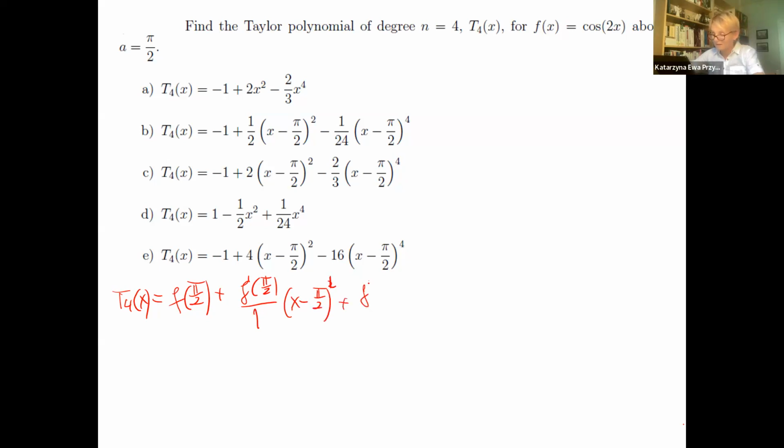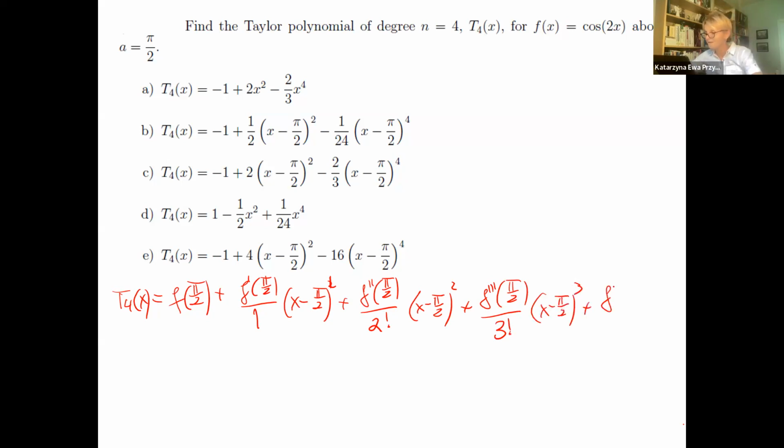And then the second derivative over 2 factorial, x minus the center to the power of 2. Third derivative at the center over 3 factorial, x minus the center to the power of 3, and the 4th derivative at pi over 2 over 4 factorial, x minus the center.